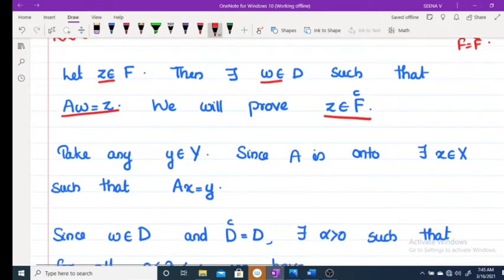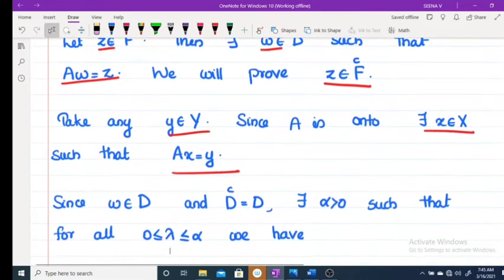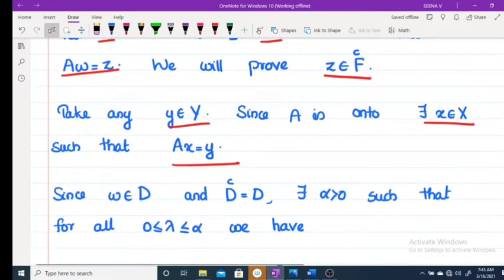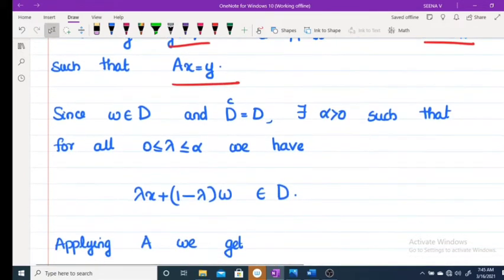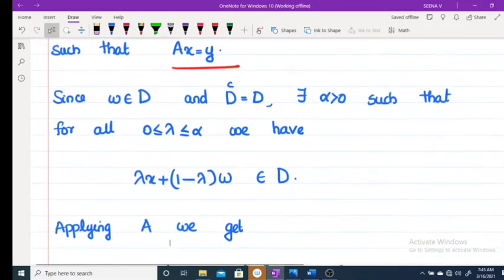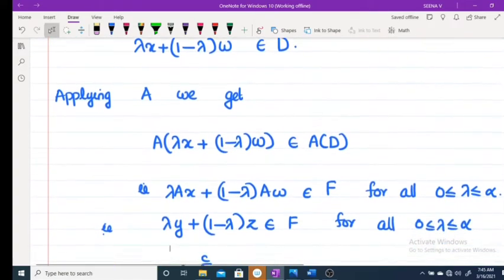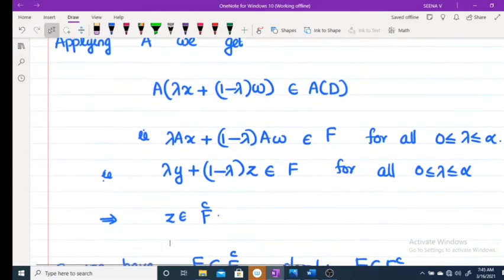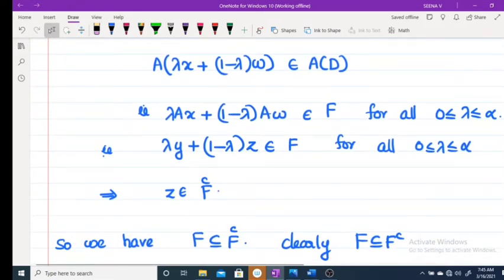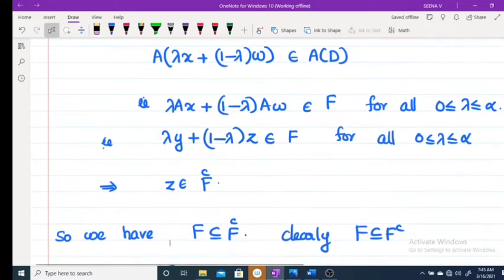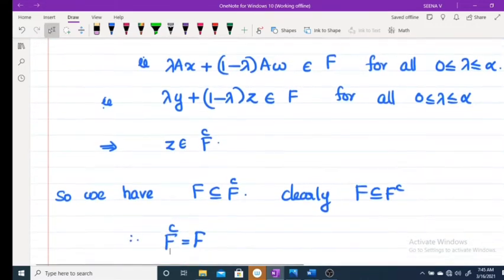Okay, take any Y belonging to Y. Since A is onto, there exists an X belonging to X such that AX equals Y. Since W belongs to D and DC equals D because D is open, there exists an alpha greater than 0 such that for 0 less than or equal to lambda less than or equal to alpha, lambda x plus 1 minus lambda W belongs to D. Applying A, we get lambda y plus 1 minus lambda Z belongs to F for all 0 less than or equal to lambda less than or equal to alpha. This implies Z belongs to FC.